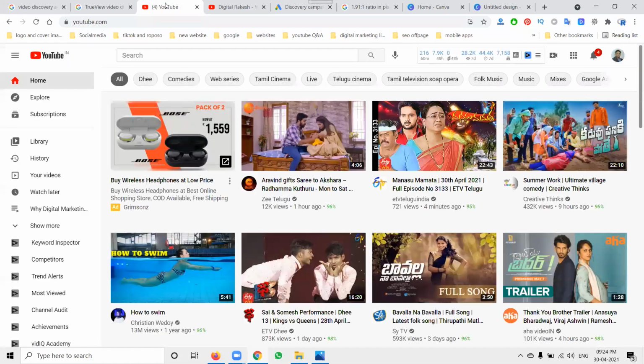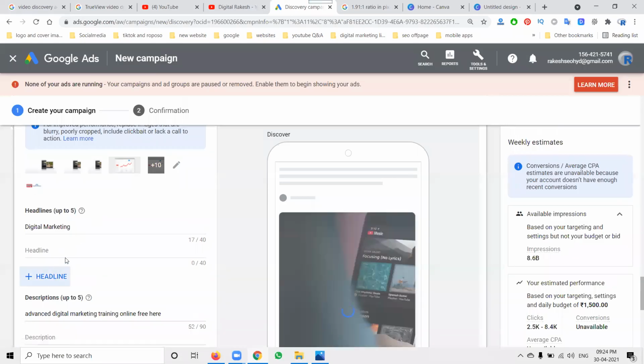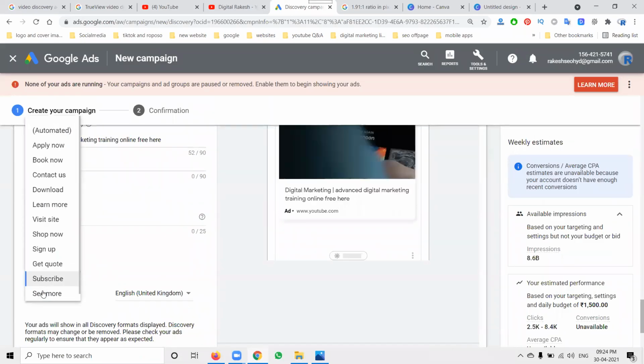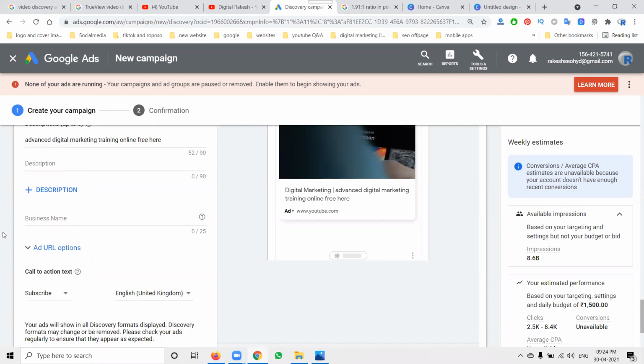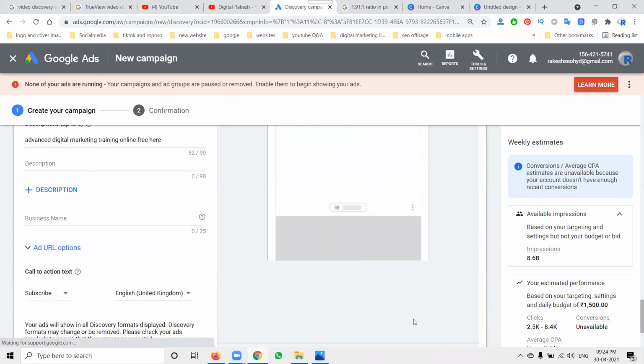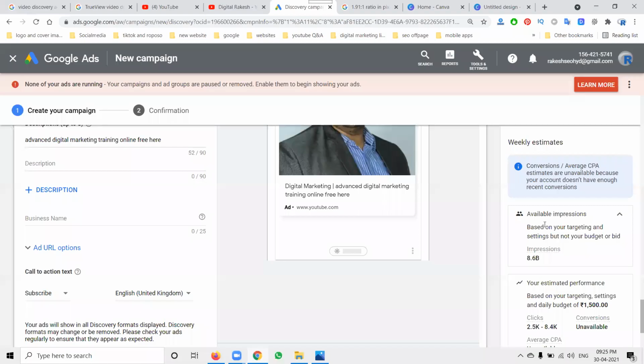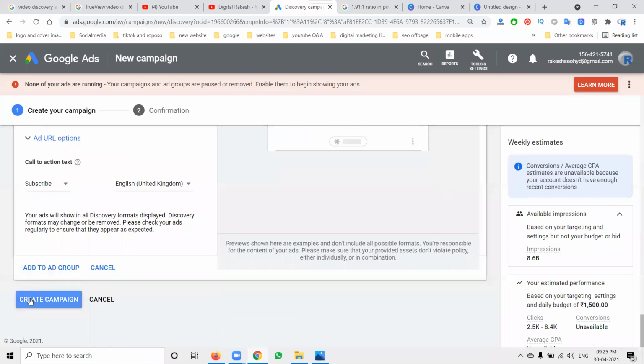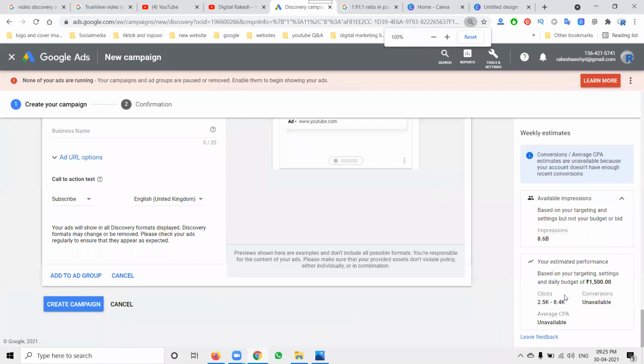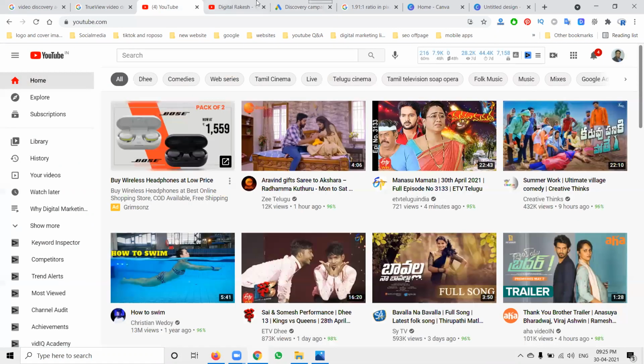That will open your YouTube channel, and all the ads will be shown here. This will be shop now, so I can change the option to shop now, which is for sales purposes when creating the ads. Whatever the design, you finally click the create campaign option. These are the methods to follow to create your Discover ad by creating the campaign.